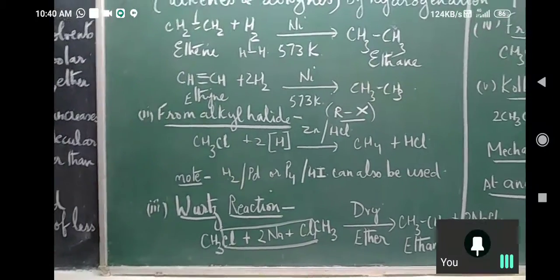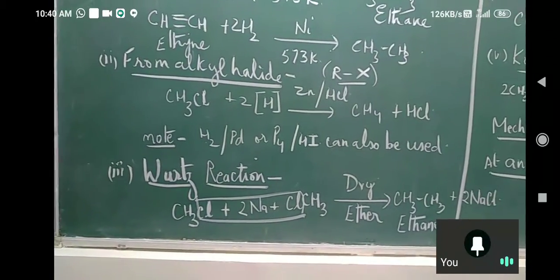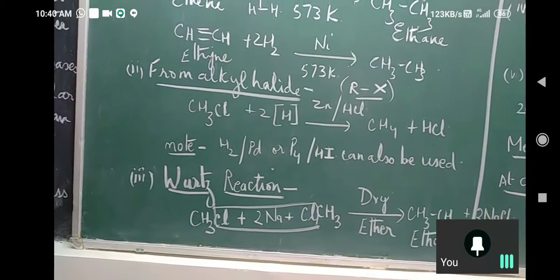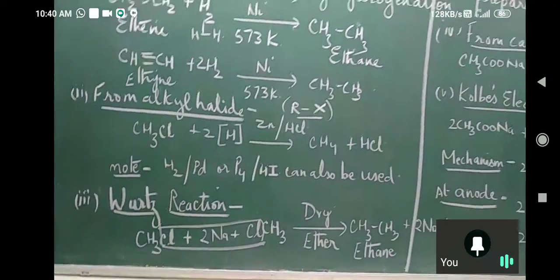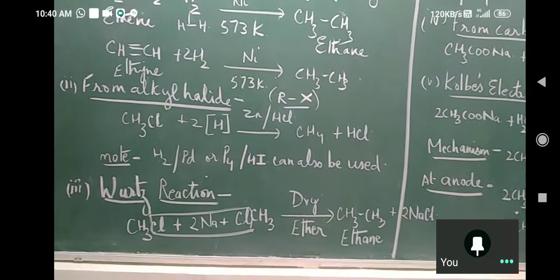See the number of carbon atoms in one molecule of alkyl halide. What is the number of carbon atoms in methyl chloride? 1. What is the number of carbon atoms in the alkane formed? 2.